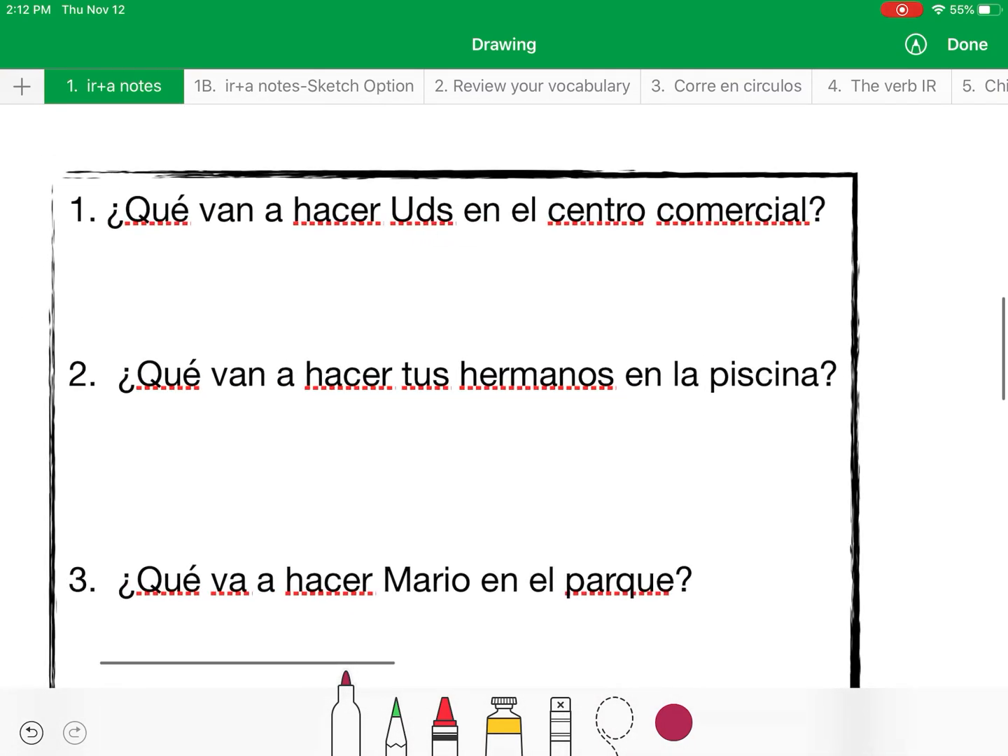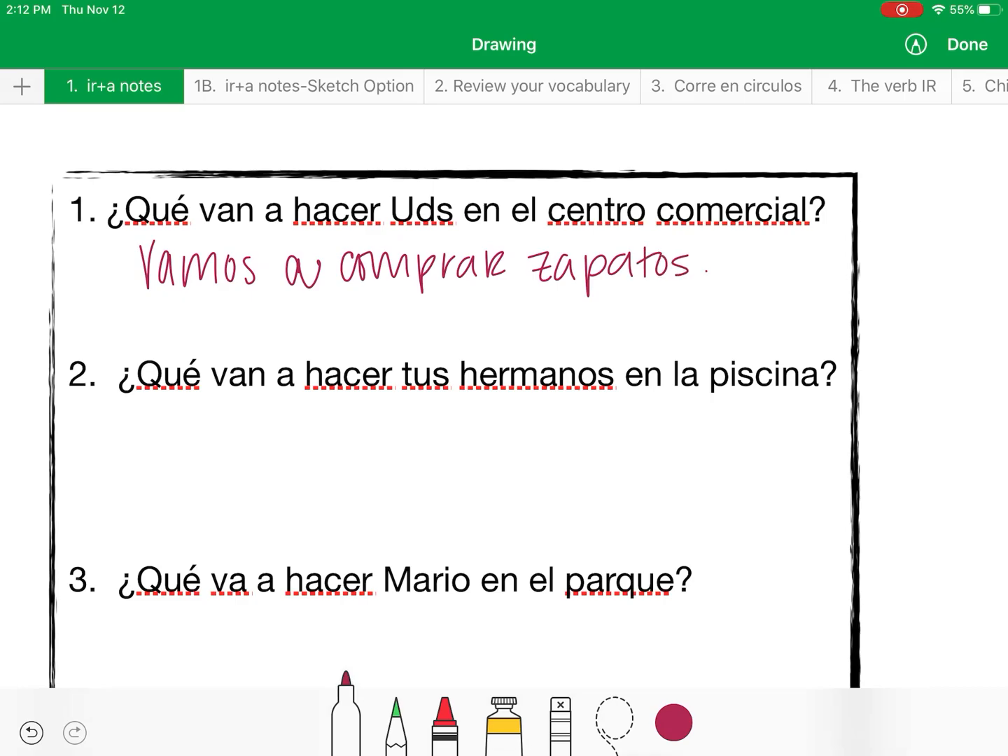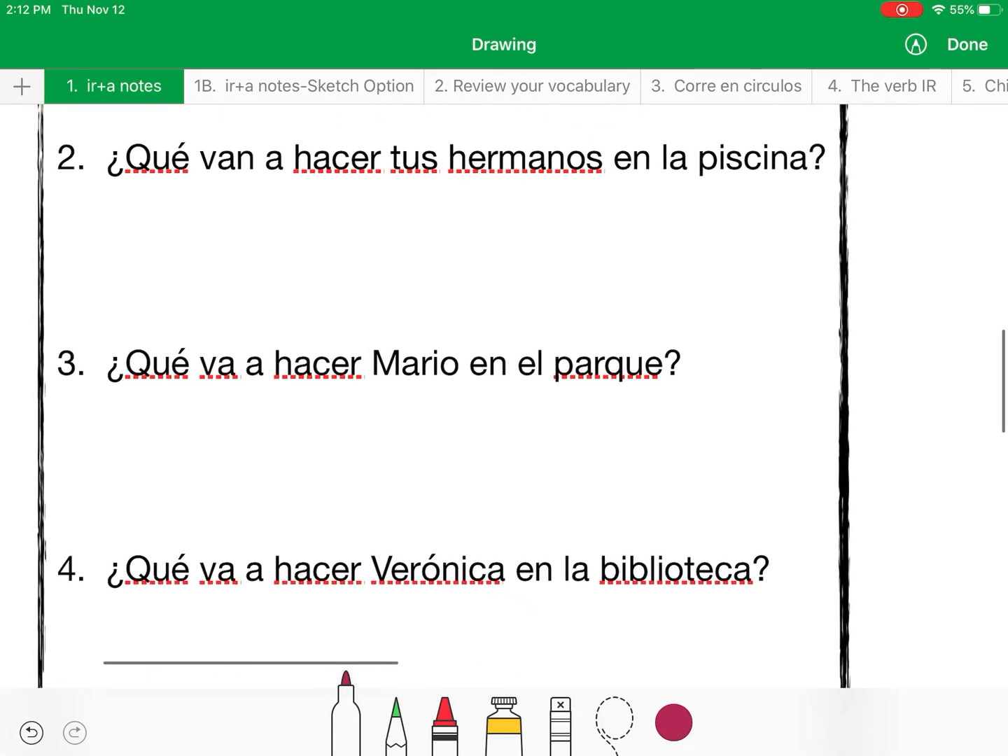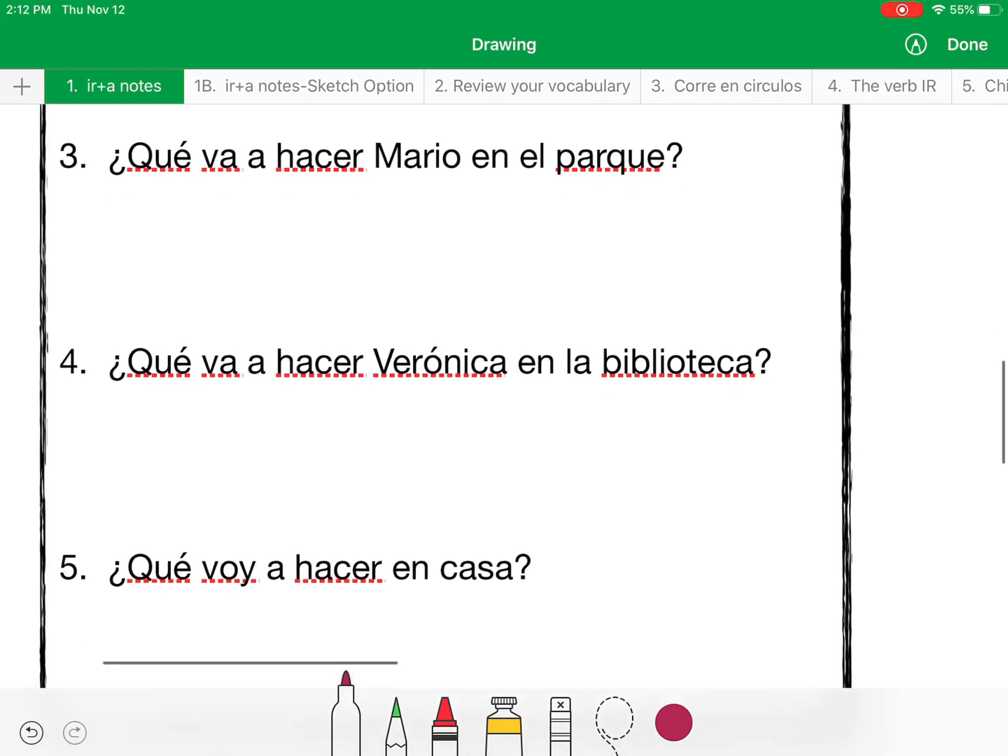So we want to answer these in complete sentences. So the first one asks, ¿Qué van a hacer ustedes en el centro comercial? What are y'all going to do at the mall? Okay, so if it's asking what are y'all going to do, how are you going to answer this? Okay, you're going to say we are going to. So if we want to say we are going to, we're going to say vamos a, and then whatever you're going to do at the mall. Let's say you're going to buy shoes. Comprar zapatos. Okay. Go ahead and pause the video and answer the next 4.